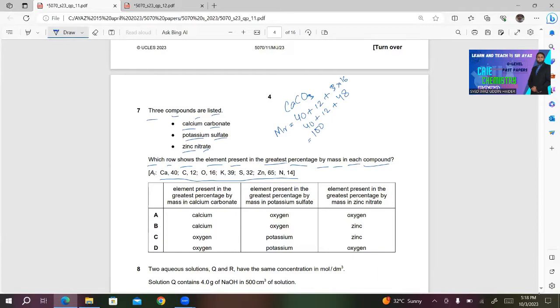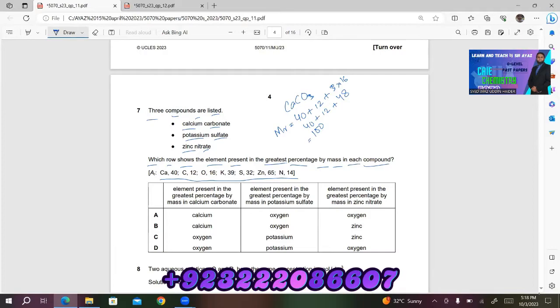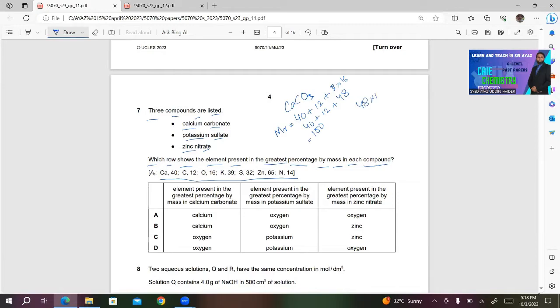So if I calculate the percentage of calcium, I need to multiply 40 by 100 and divide by 100. But for oxygen, I have to multiply 48 by 100 and divide by 100, which is the MR. So 48 will be the percentage of oxygen, which is higher in this case. So either C is correct or D is correct. Both A and B are incorrect. So straight away, I will look for the percentage of the element present in zinc nitrate.